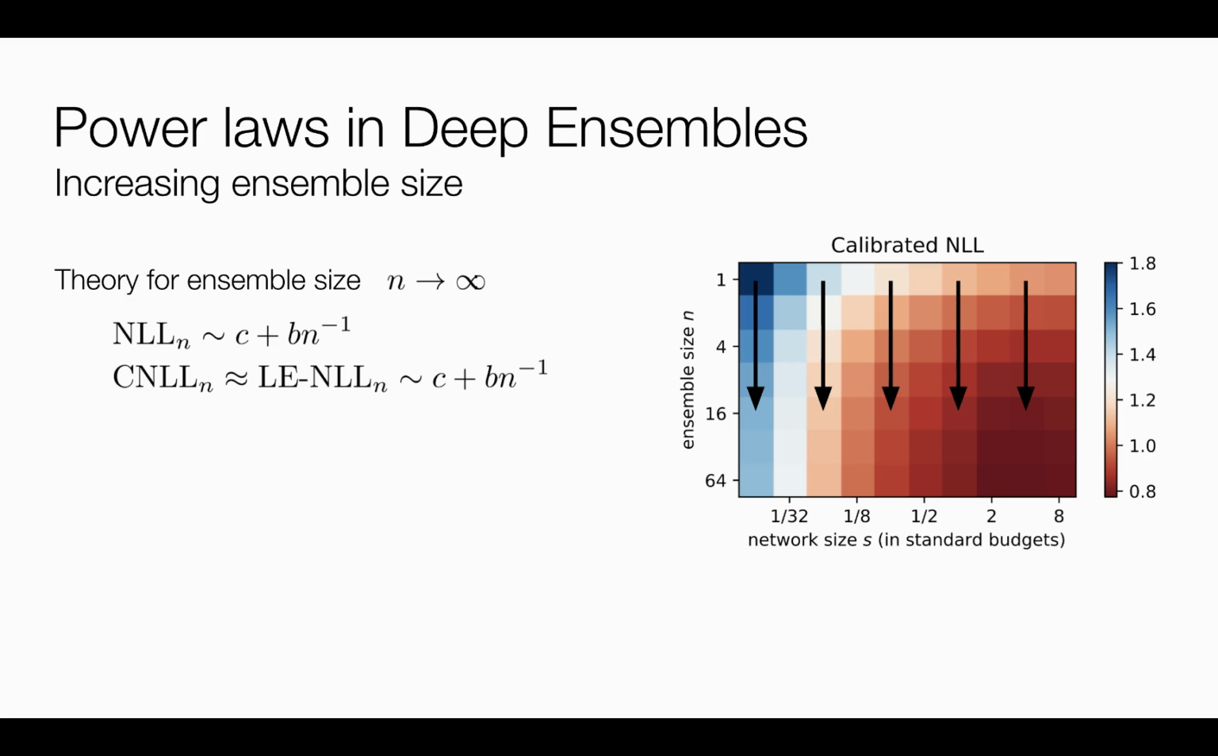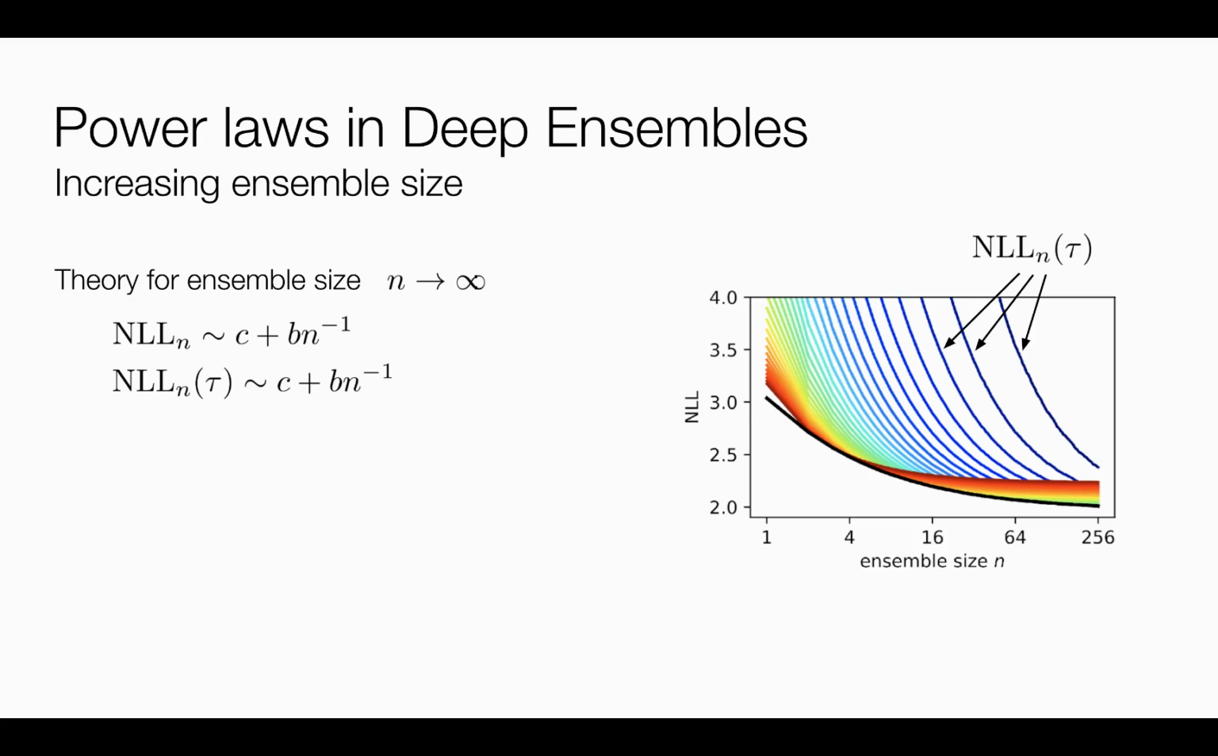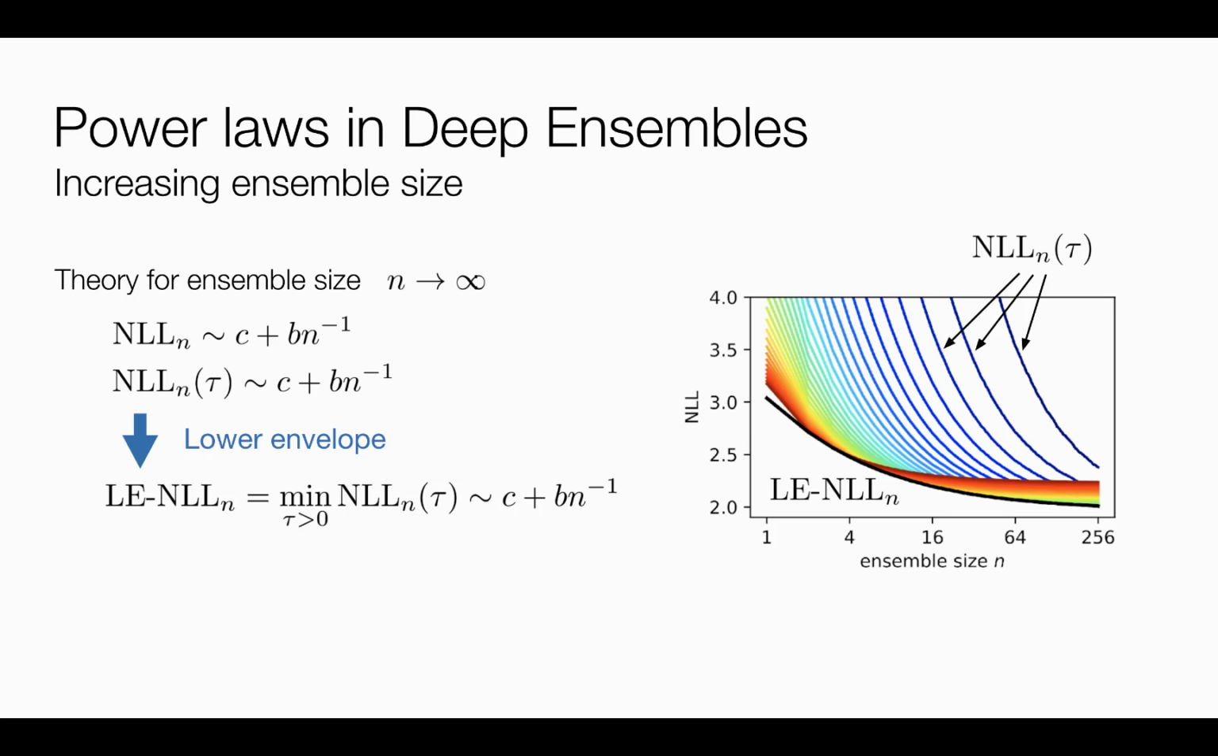First, we look at the behavior of the ensemble quality when we increase the number of networks. We prove theoretically that asymptotically both NLL and the close approximation of CNLL as functions of ensemble size behave as power laws. To show it, we firstly formally prove that the NLL of an ensemble behaves as a power law as the number of networks n approaches infinity. The same result holds for NLL with any fixed temperature in the softmax. Then we prove that the lower envelope of asymptotic power laws is an asymptotic power law. Therefore, the lower envelope of NLLs with different temperatures asymptotically behaves as a power law.